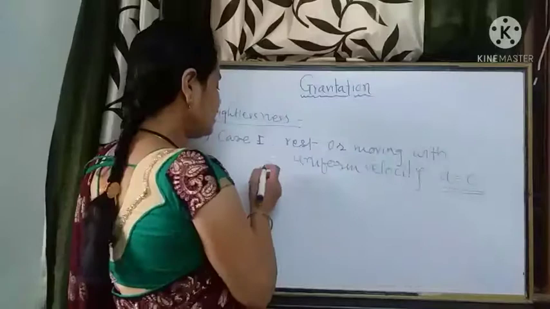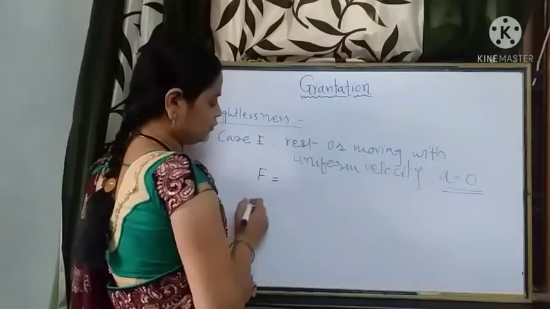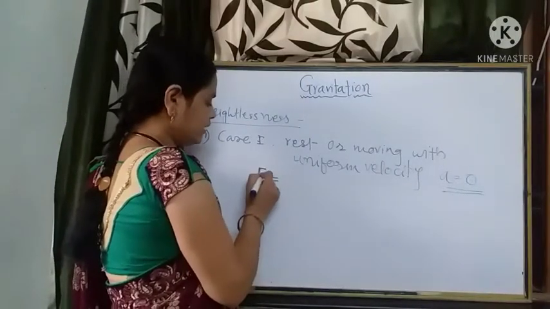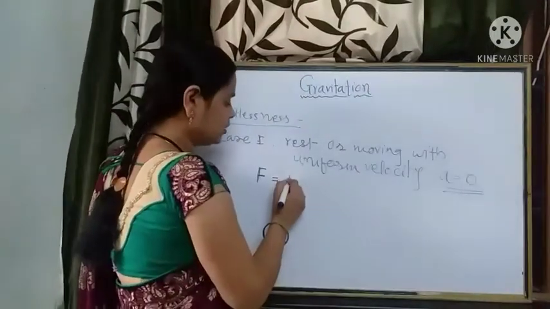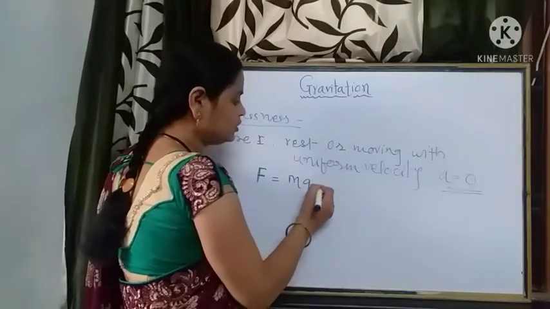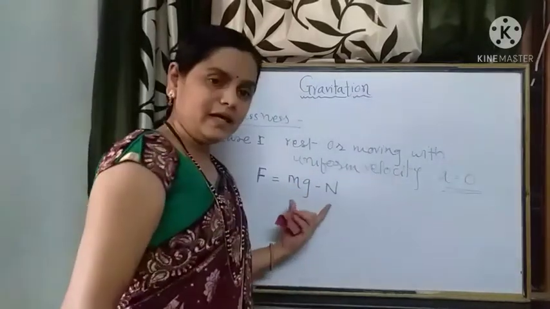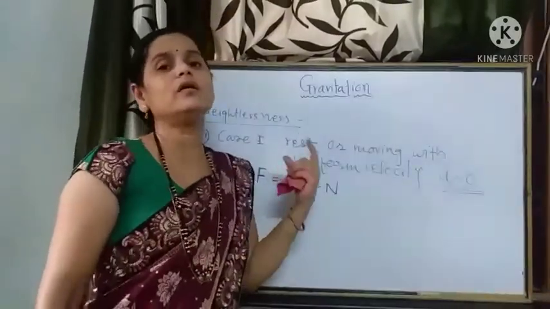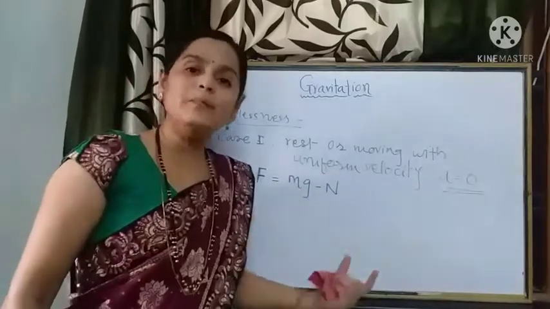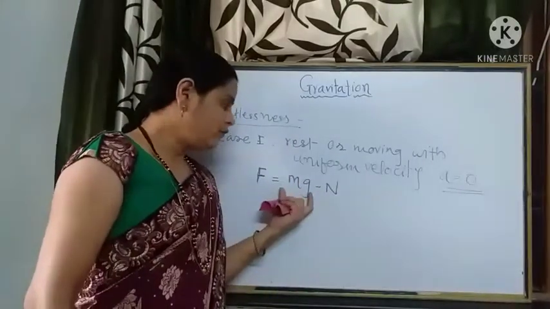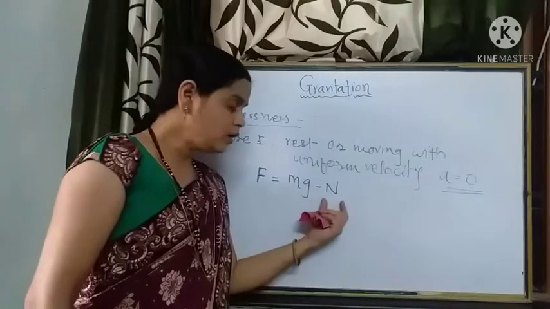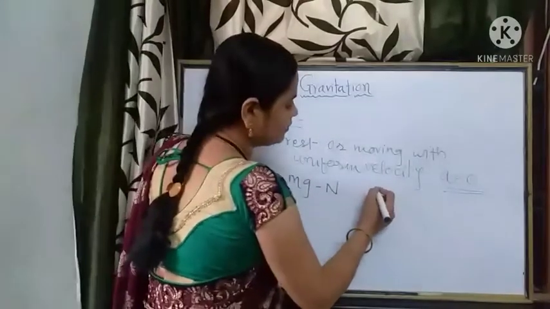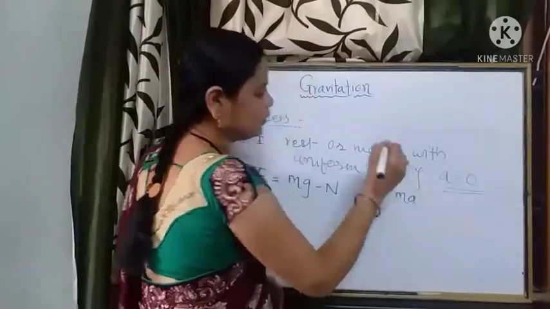In any situation, the net force acting in the downward direction has a magnitude mg minus N. Net force acting on the passenger is equal to the weight mg minus the normal reaction, and this net force is nothing but mass into acceleration.